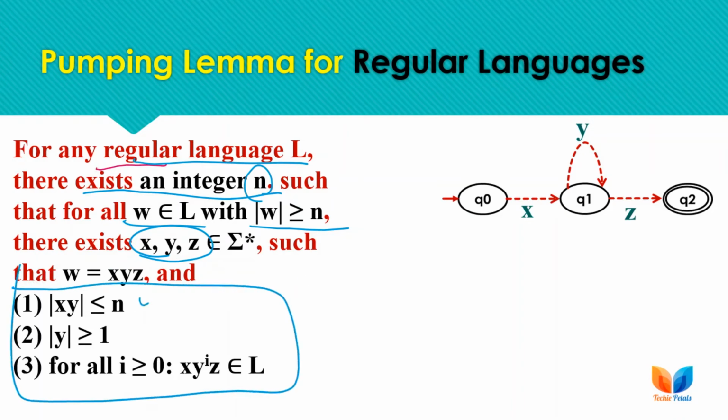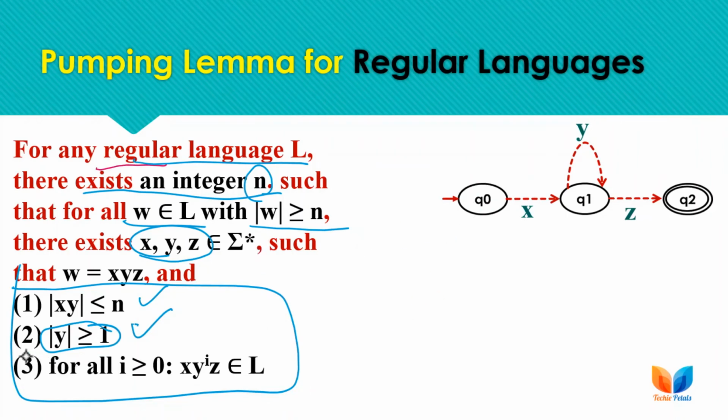The length of x and y must be less than or equal to n, and as y is the iterated part, its length must be greater than or equal to 1, meaning we need something to be iterated for acceptance, otherwise the string cannot be accepted.